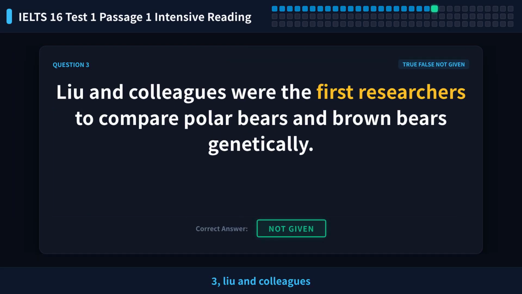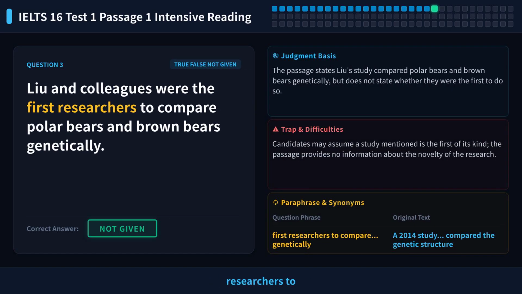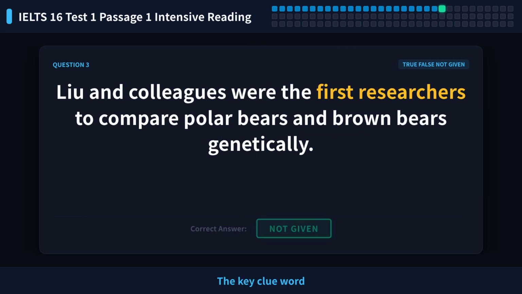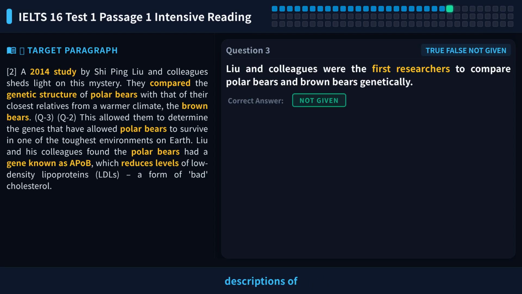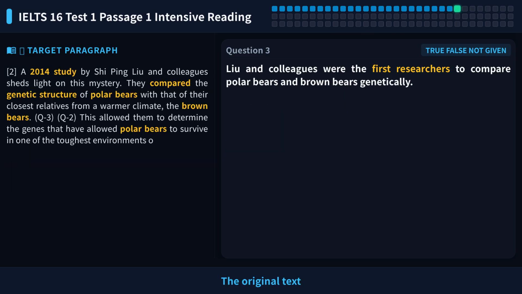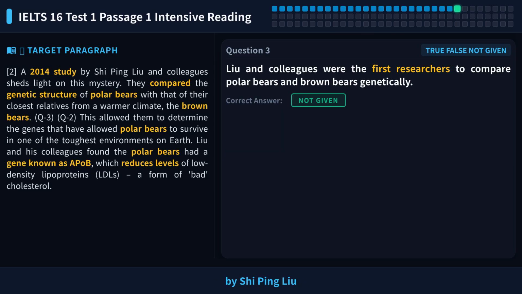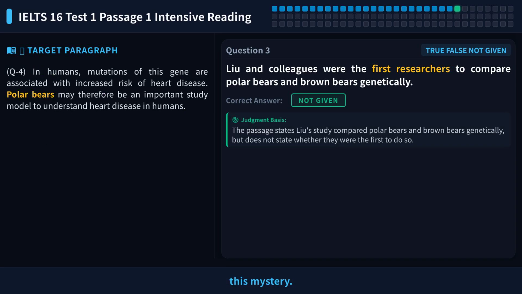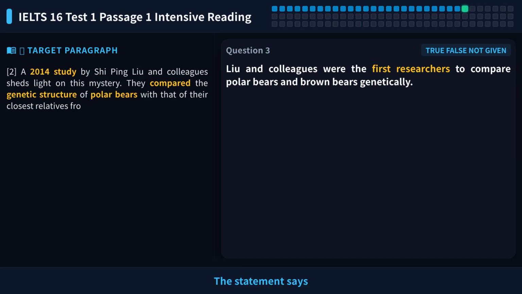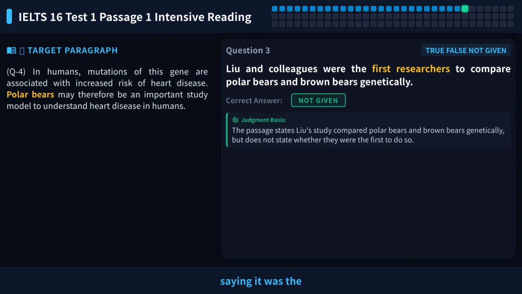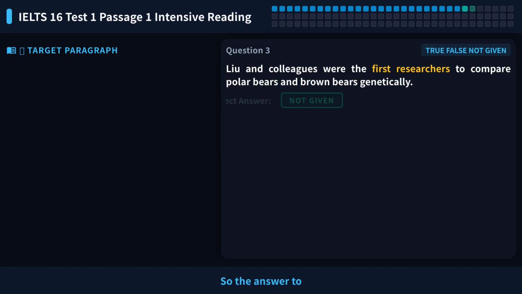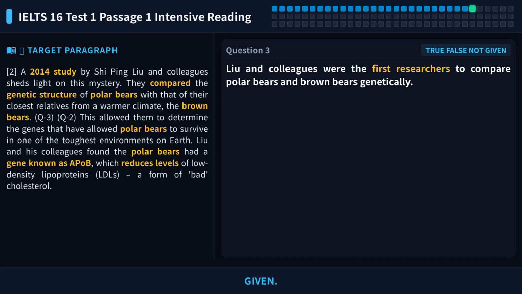Let's look at question 3. Liu and colleagues were the first researchers to compare polar bears and brown bears genetically. The key clue word is first researchers. Locate paragraph 2 and look for descriptions of Liu's study. The original text says, a 2014 study by Shiping Liu and colleagues sheds light on this mystery. The statement says first, but the text only mentions a study without saying it was the first. This is an unsupported claim, not a contradiction. So the answer to question 3 is not given.